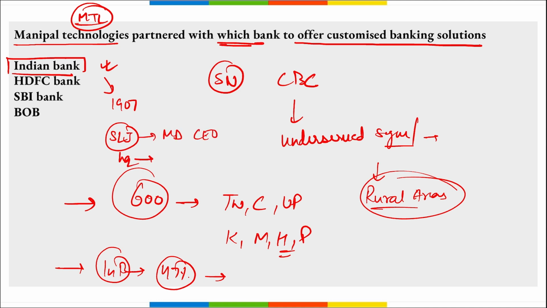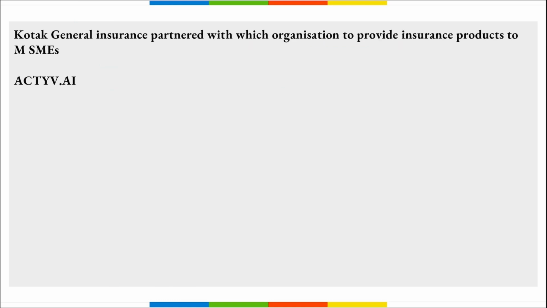Where is the headquarters of Indian Bank? Chennai, Tamil Nadu. Next, Kotak General Insurance partnered with which organization to provide insurance products to MSMEs? So remember, it is Active.ai.